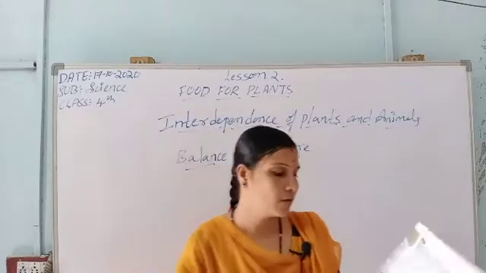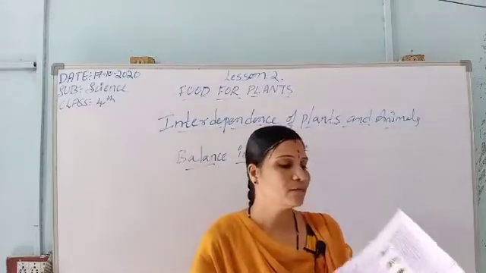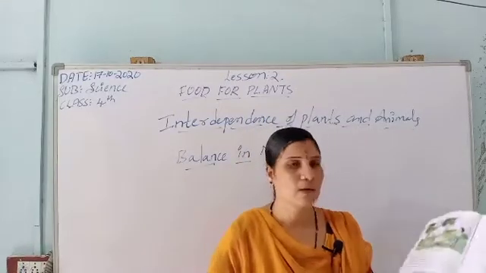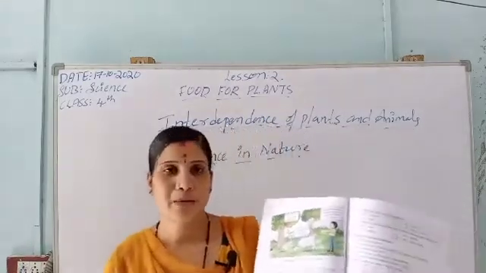Till now we have learned about the food from plants, so we have completed the lesson.